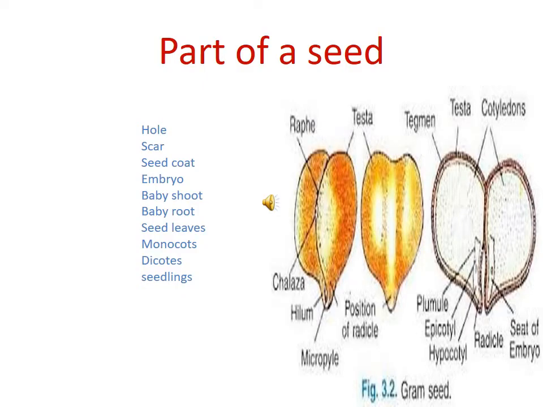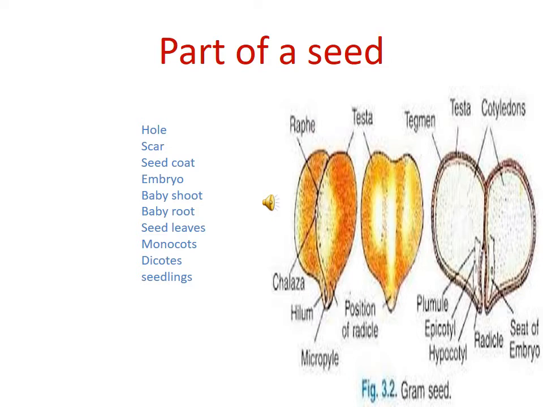Parts of a seed. Look at the picture carefully. This is very important. The epicotyl will become the shoot, leaves and stem. The hypocotyl is the connection between the cotyledon and the radicle. Radicle, baby root. Cotyledon, seed leaf. So this is important. So another one.